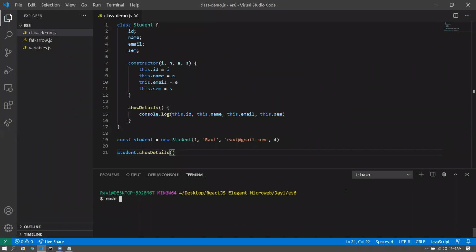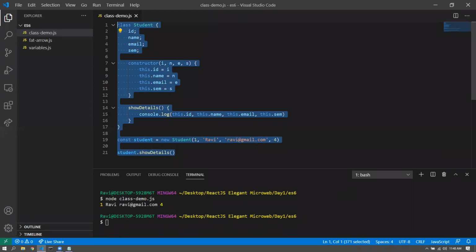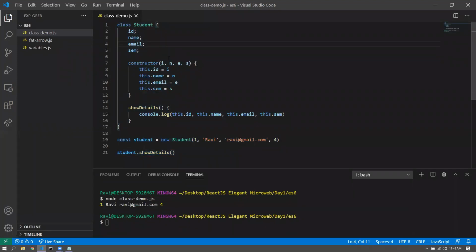like node class demo, and there we have the details. All right, so a very simple way of creating class, just that there should be no declarative syntax in creating a class, and the constructor is named constructor itself. All right, I believe everyone is clear on this class that we have created. Very good.